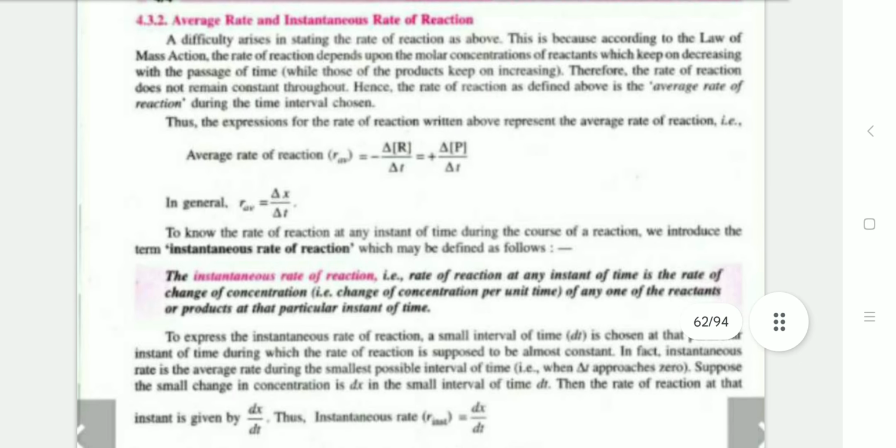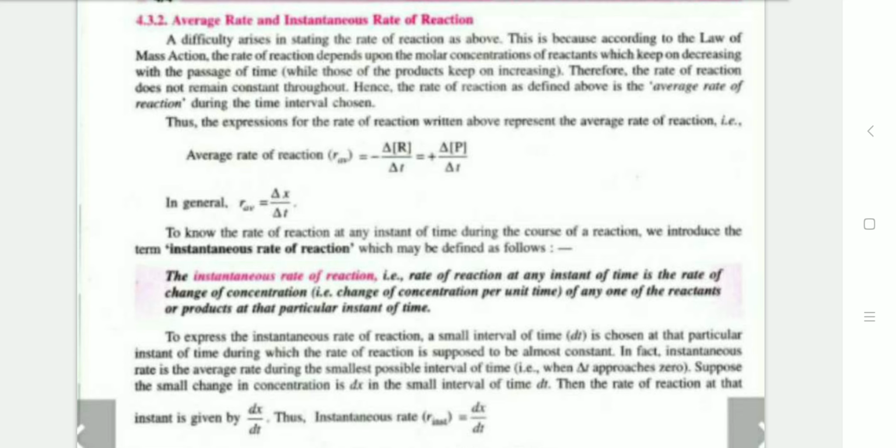Second is the average rate or initial rate of reaction. A difficulty arises in stating the rate of reaction. This is because, according to the law of mass action, the rate of reaction depends upon the molar concentration of the reactants, which keeps decreasing with the passage of time. Therefore, the rate of reaction does not remain constant throughout. Hence, the rate of reaction is defined as the average rate of reaction during the time interval chosen.